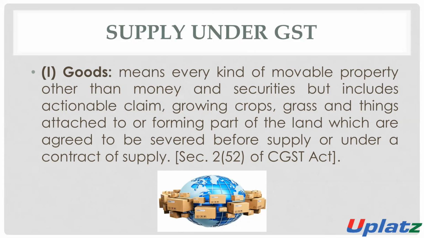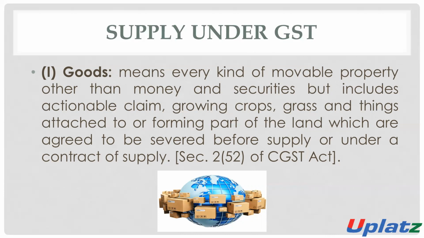Grass is also considered as goods, and the things which are attached to the land or which form part of the land will also be considered as goods. For example, there is a farmer who entered into an agreement with a person, and he will supply such grass, such crop, to such person when it will be ready. Then such agreement will be considered as valid, and it will be considered as supply of goods.